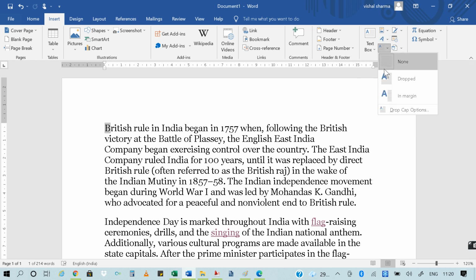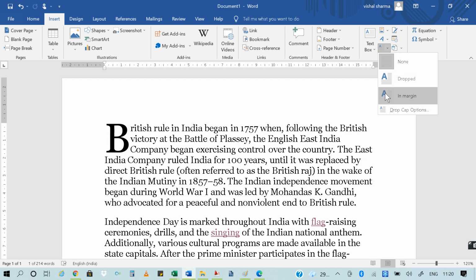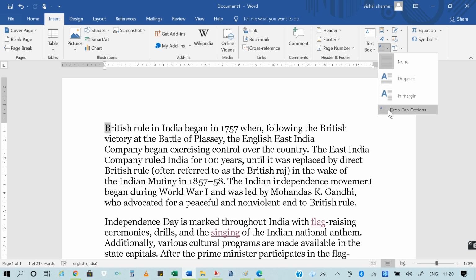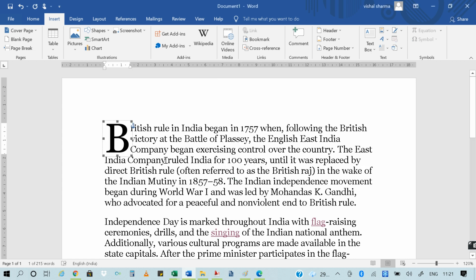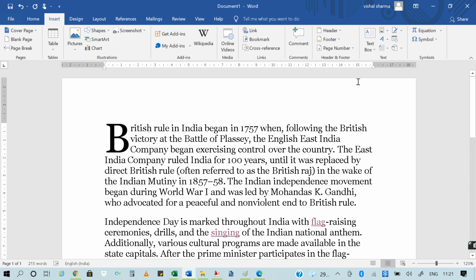You can see these are the options, and other drop cap options are here. Whatever you want, just select it, whatever size, and how many lines to cover, these things you can adjust.